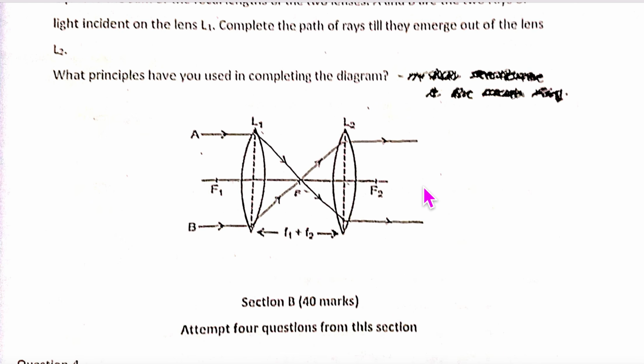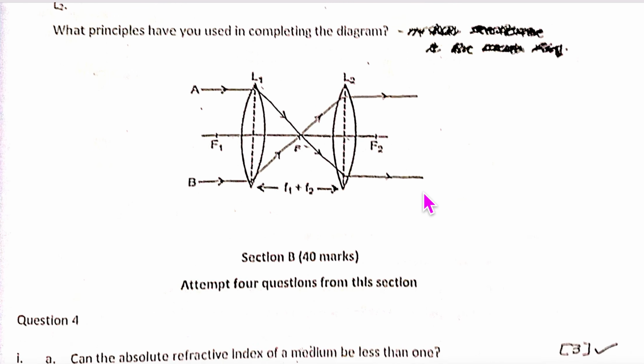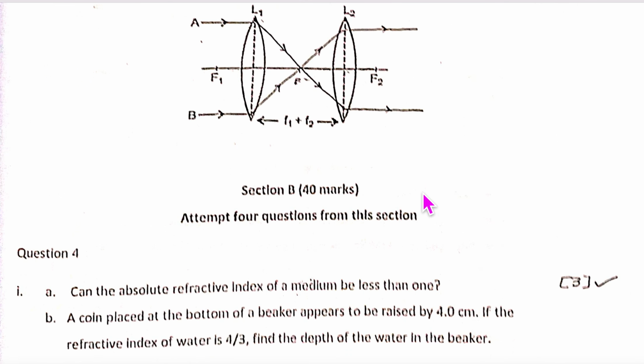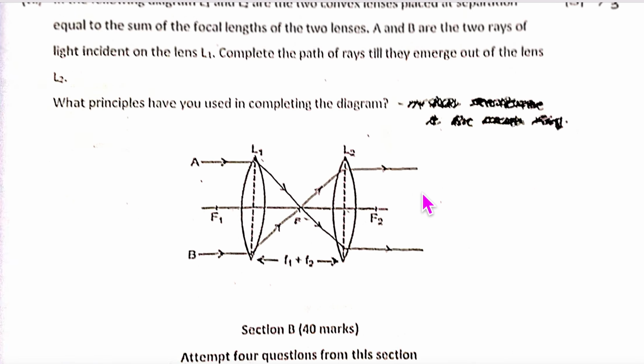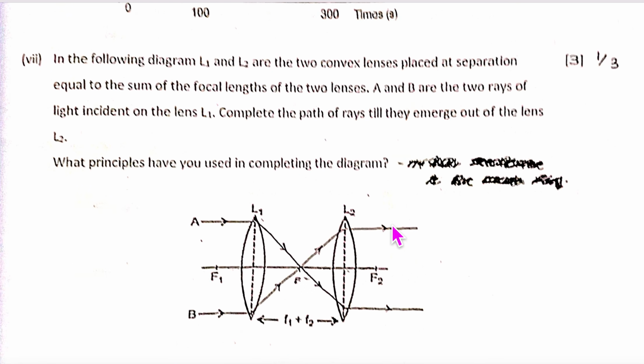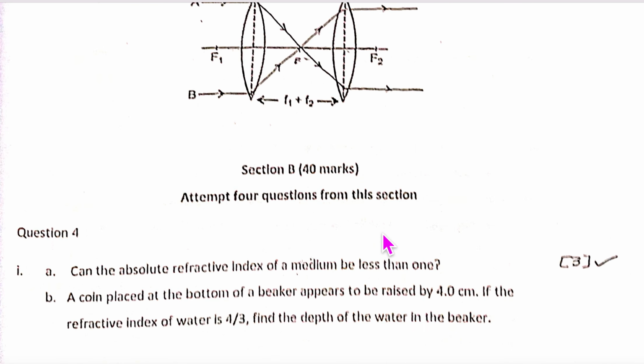All right. And you could also write that it is the principle of reversibility also. Add that one also. How many marks are there? 3 marks. Okay, so you can write that.